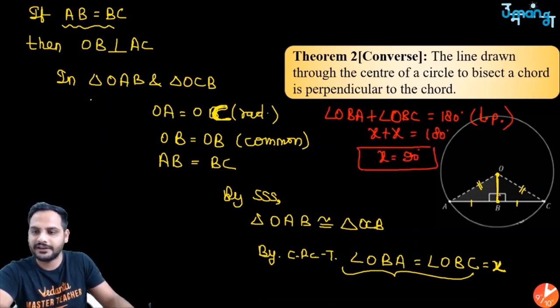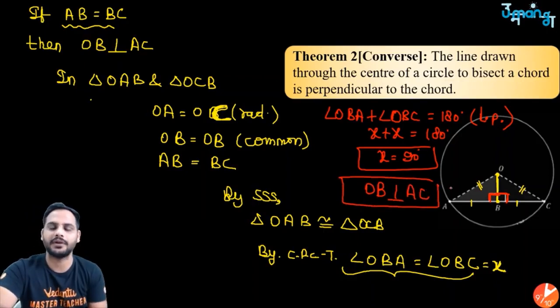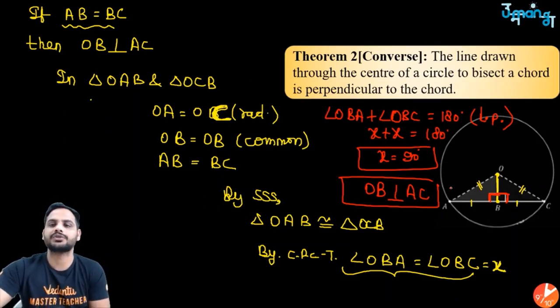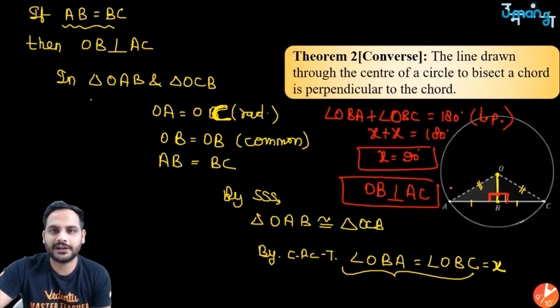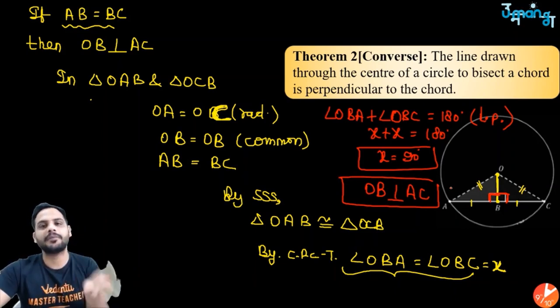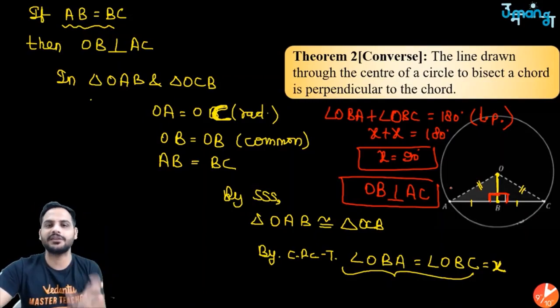But X is 90, that means this angle is 90 degrees as well as this angle is 90 degrees. So OB is perpendicular to AC, hence proved. Got it? So this is how you can prove the converse. The perpendicular from the center will bisect the chord, and if you join the center of the circle with the midpoint of a chord, that line will be perpendicular to the chord. So it is just the converse.